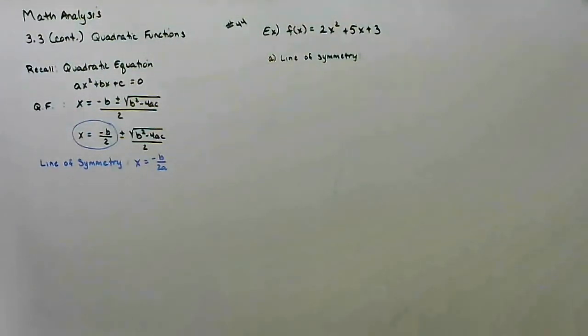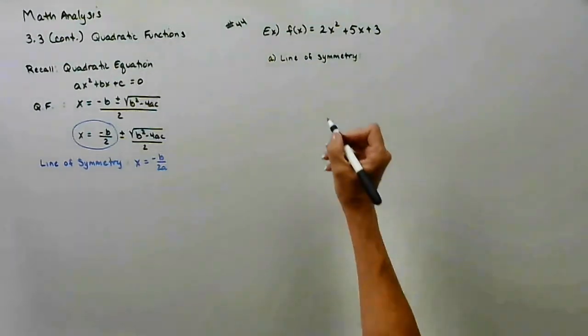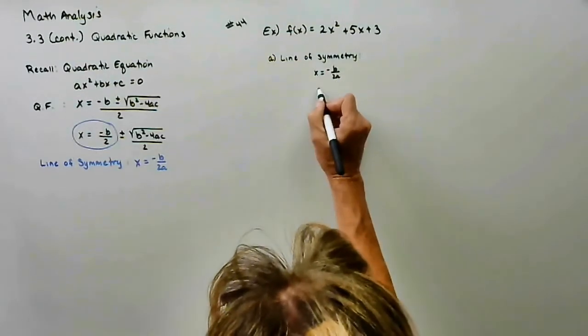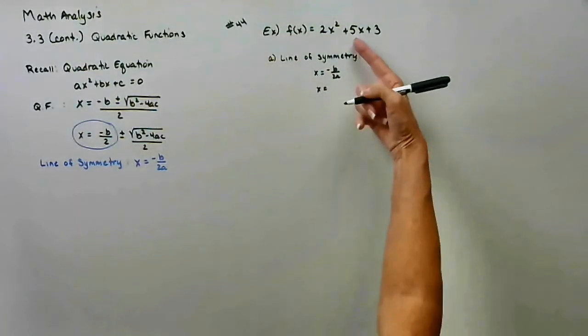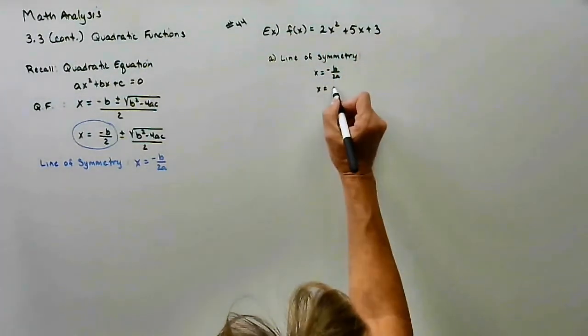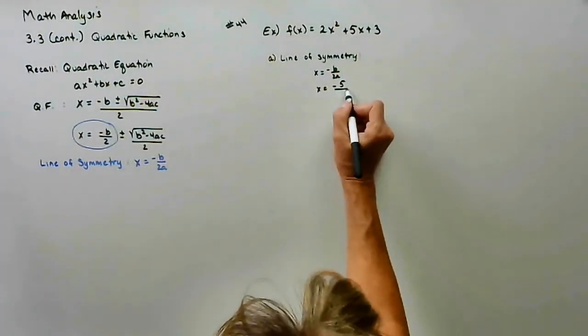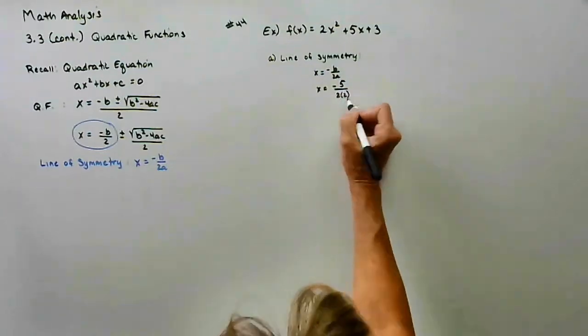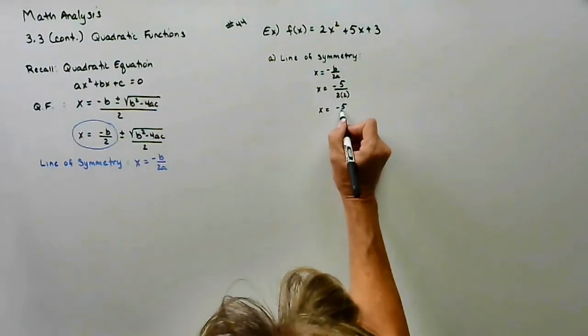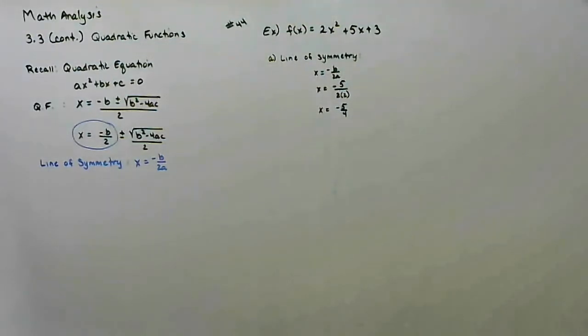So I'm just going to follow the directions. All right, line of symmetry, x equals opposite of b over 2a. Our b value is 5. We have a, b, c. So I get the opposite of 5 over 2 times 2. Well, maybe that one's a little messier than I thought. It's okay.